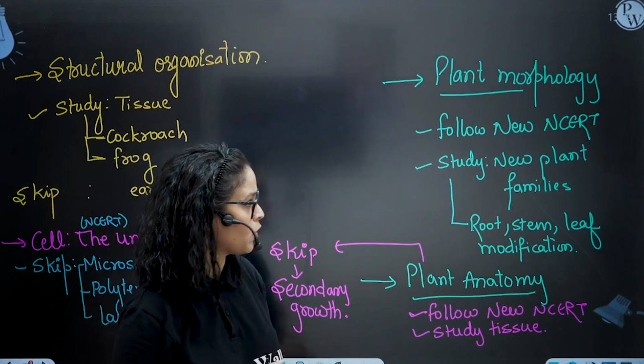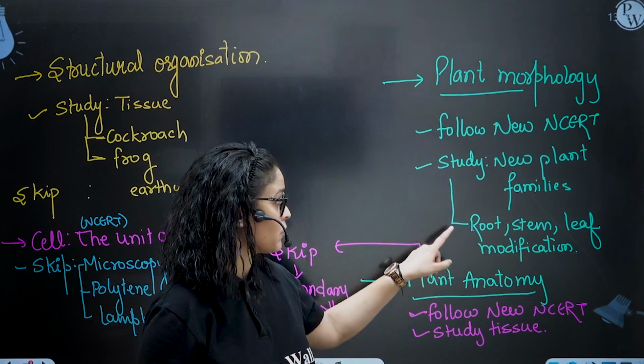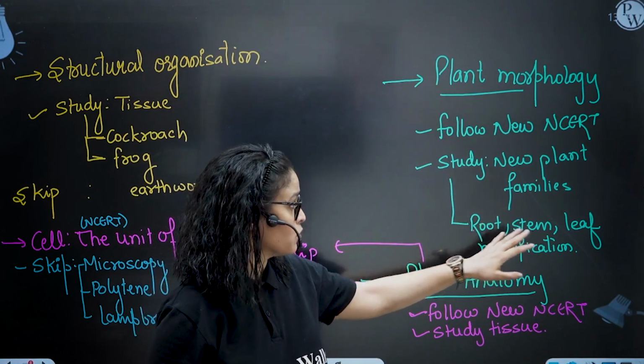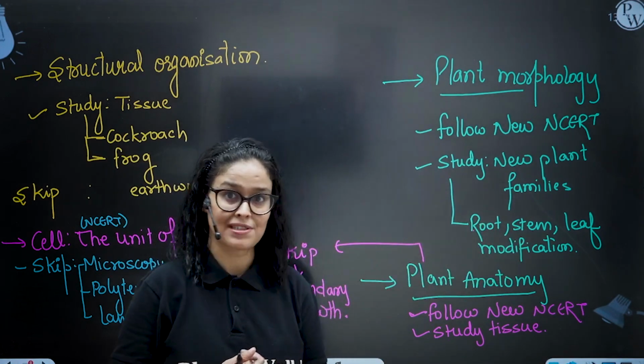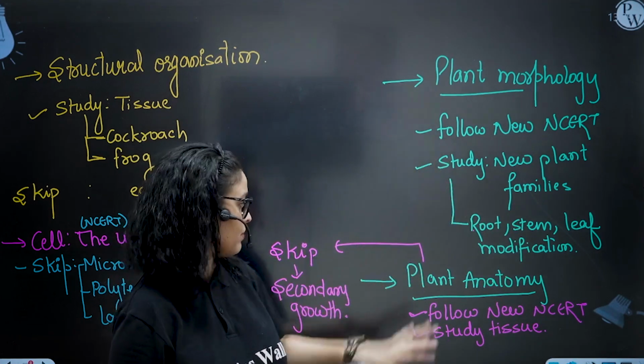Plant morphology, follow NCERT. You know that new plant families are added. You have to study them. These are important: root, stem, and the leaf modification. You have to study all these topics from this chapter, right? And you have to follow new NCERT along with this.